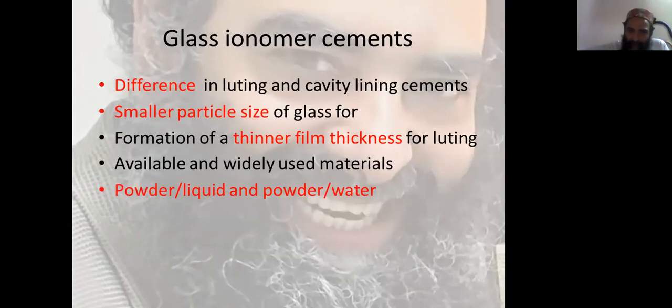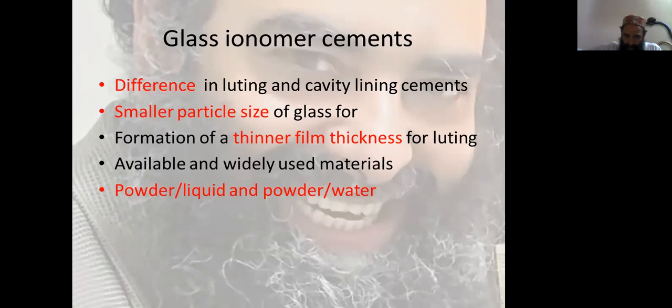Now glass ionomer cements, as we already discussed, so now having a quick review. Difference in luting and cavity lining cements: smaller particle size of glass for formation of thinner film thickness for luting.